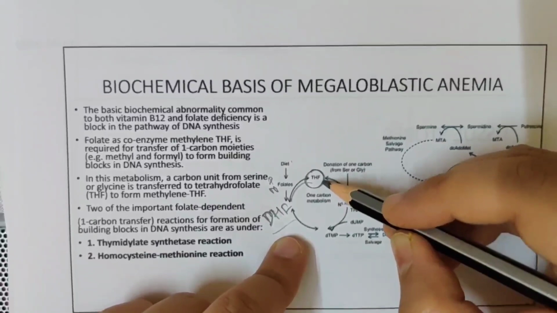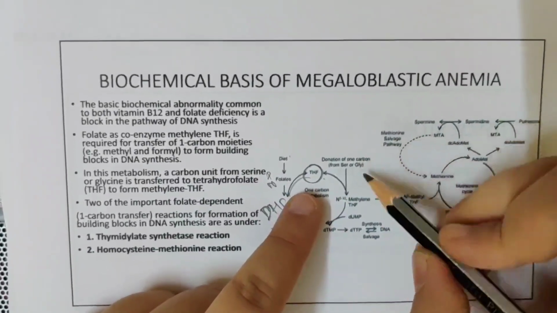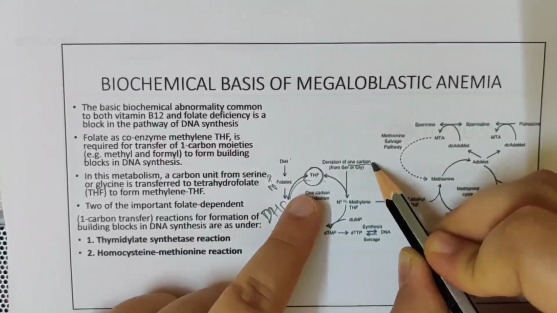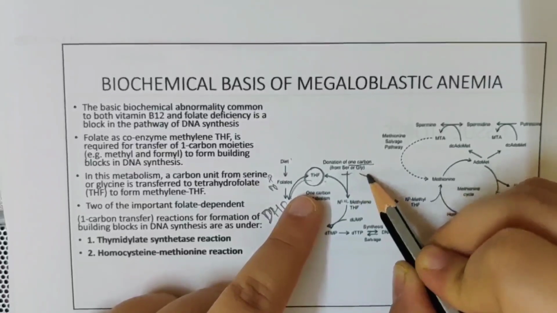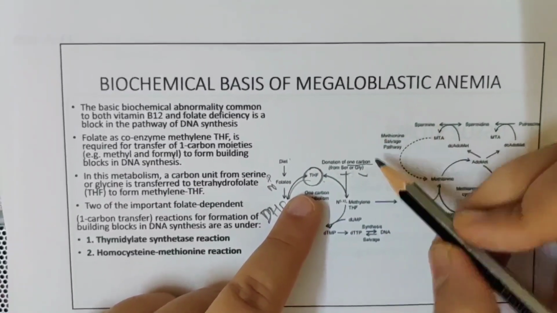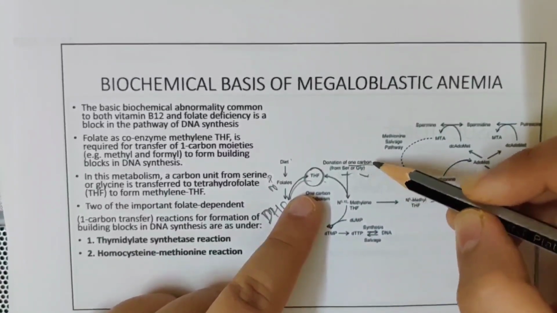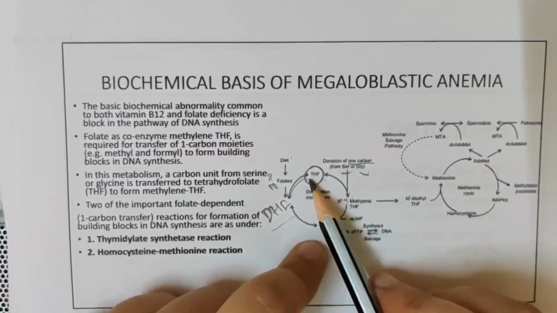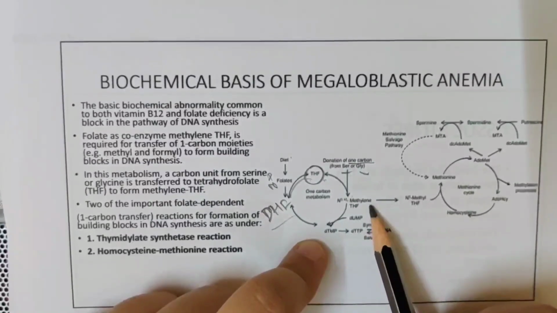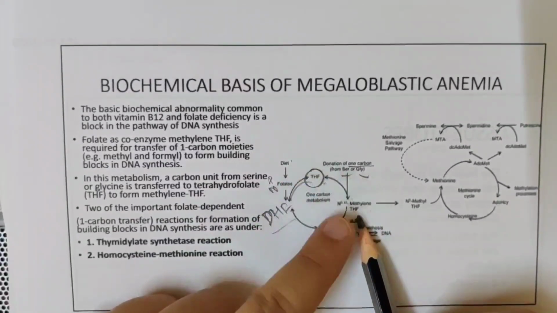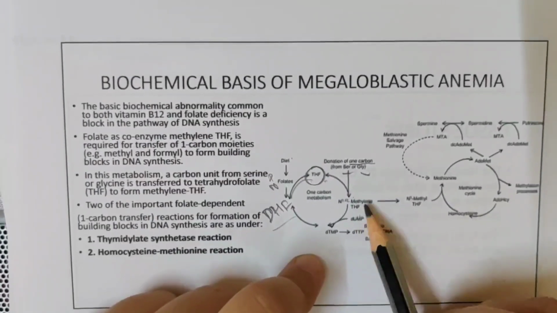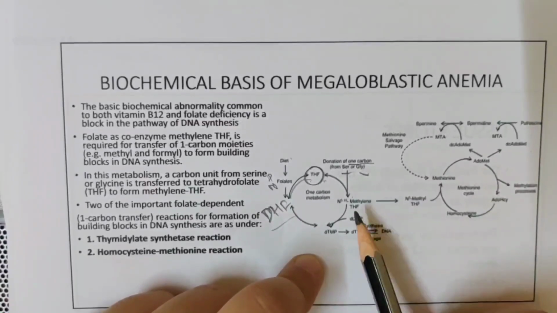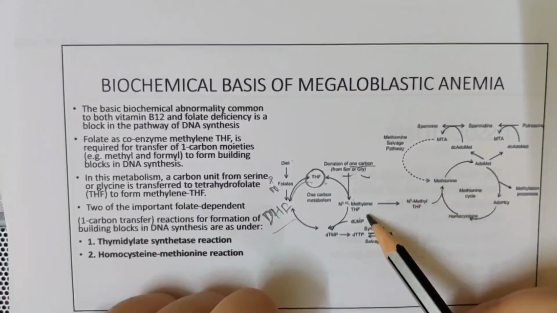When it becomes tetrahydrofolate, 1 carbon is donated from serine or glycine. These amino acids will donate 1 carbon atom. This 1 carbon atom will change tetrahydrofolate into methylene tetrahydrofolate. Because of this taking up of 1 carbon atom, this will now help in the reaction.